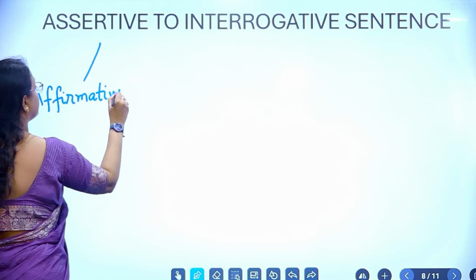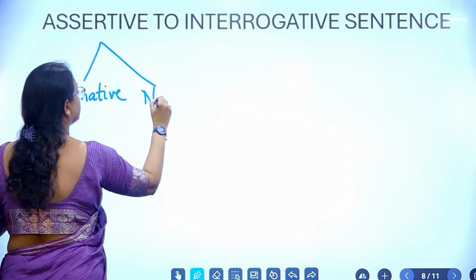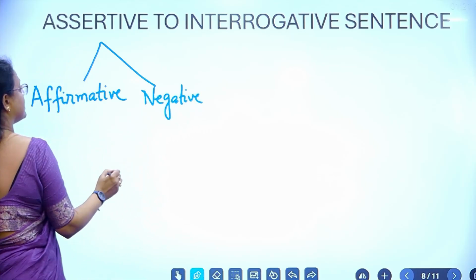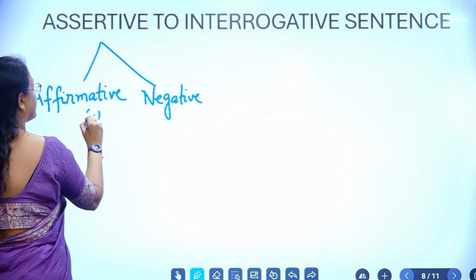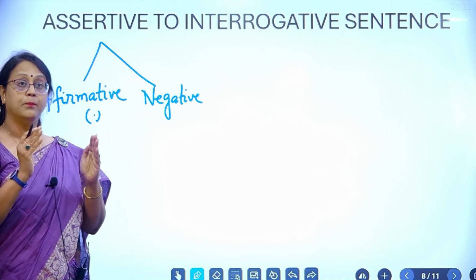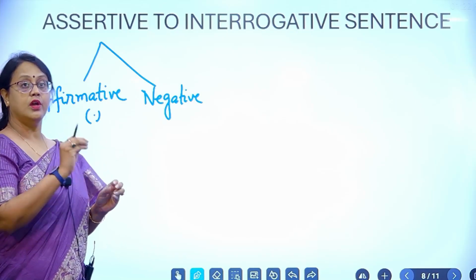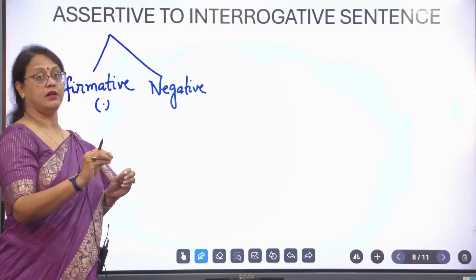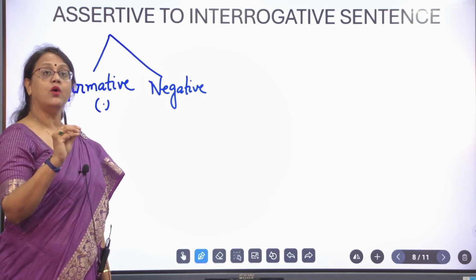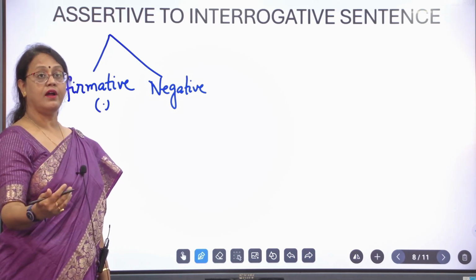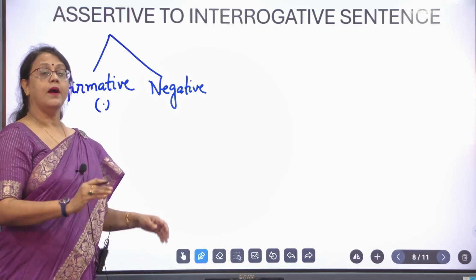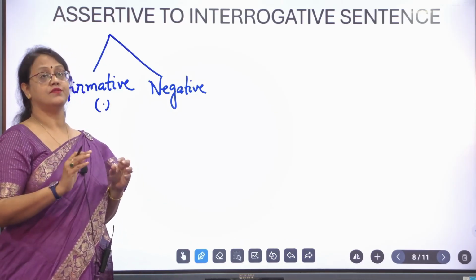They are affirmative and they are negative. Both sentences end with a full stop. This full stop is a pointer, an end sign, a punctuation mark which says that something has happened or some information is given about something. I have gone somewhere, I have not gone somewhere. I have done something, I have not done something. I love something, I don't love something.